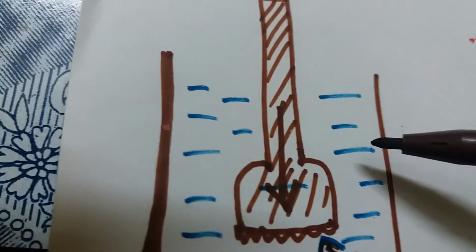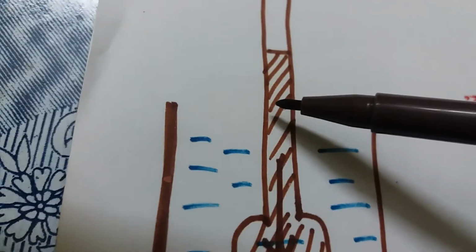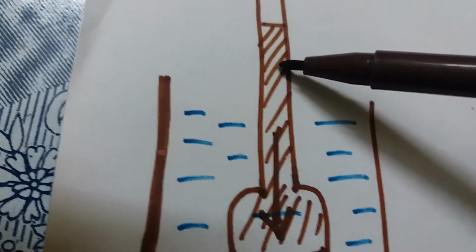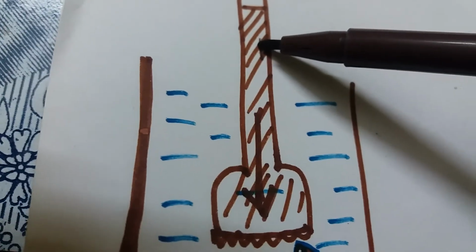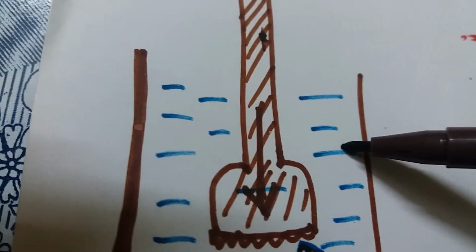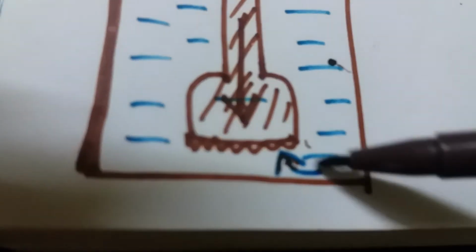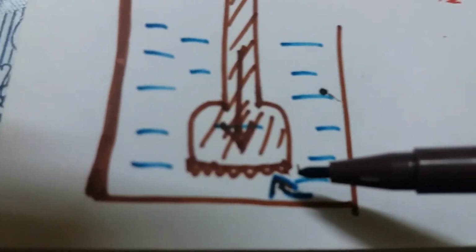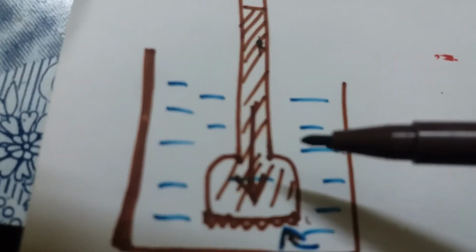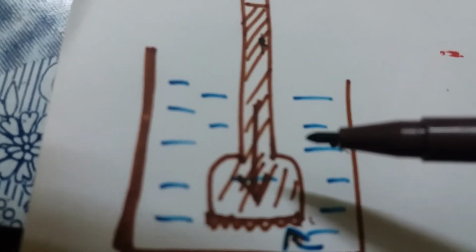Which is the solvent? The water found in the beaker is the solvent. From where it stops, a pressure is created here. That pressure is equal to the pressure exerted by the water to enter inside. From here also, in certain conditions, a pressure is created. When these two become equal, the osmosis stops.